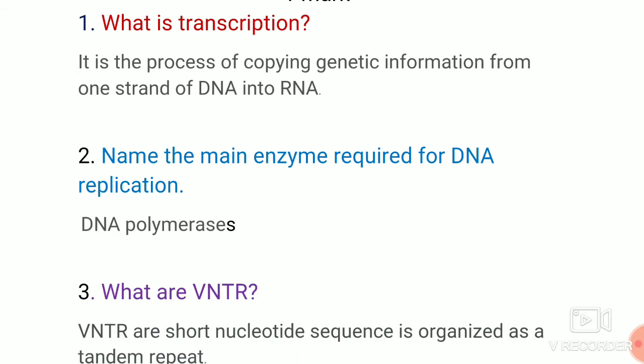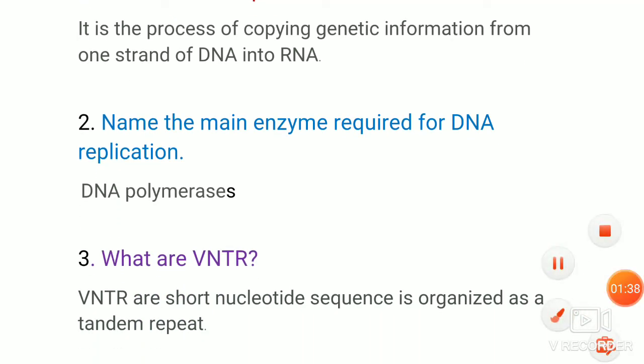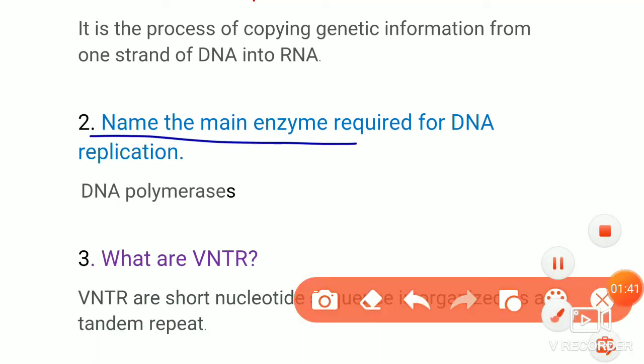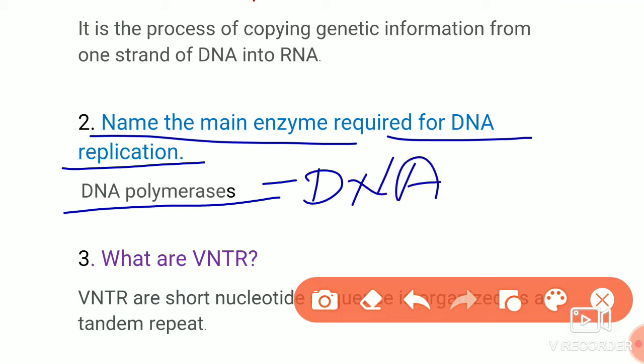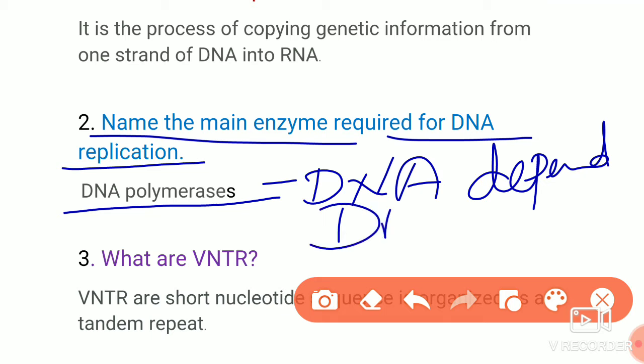Then if you go to the next question, name the main enzyme which is required for DNA replication. So here DNA polymerase is a general word. Sometimes you can also write DNA dependent DNA polymerase. So this is the enzyme.